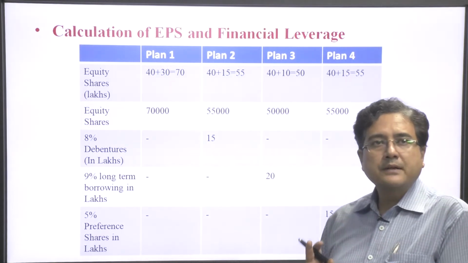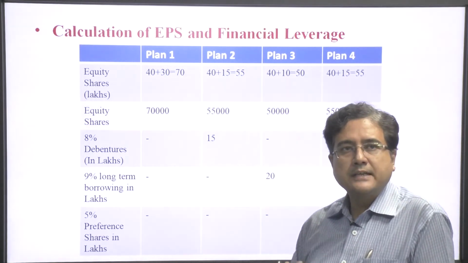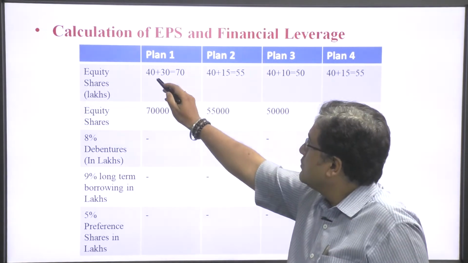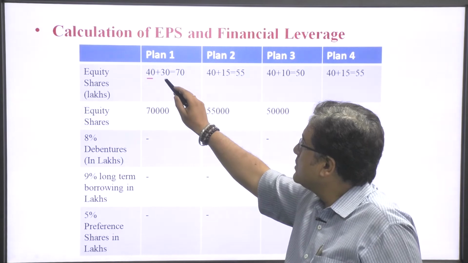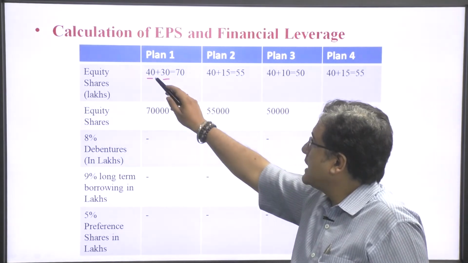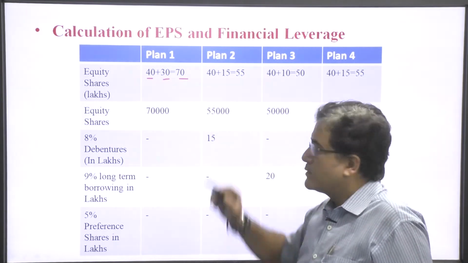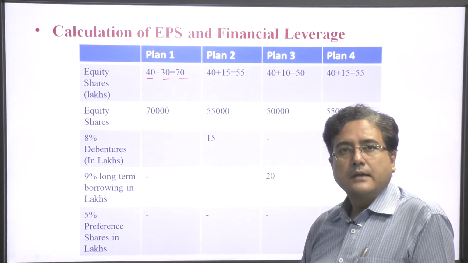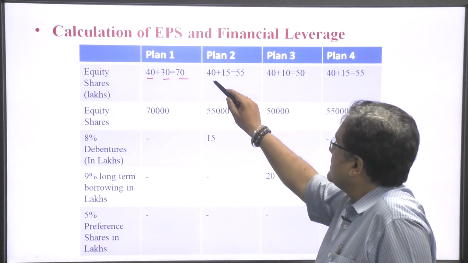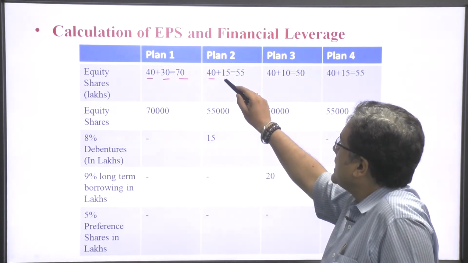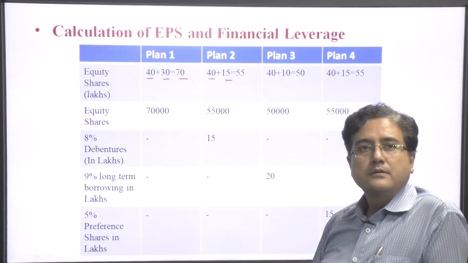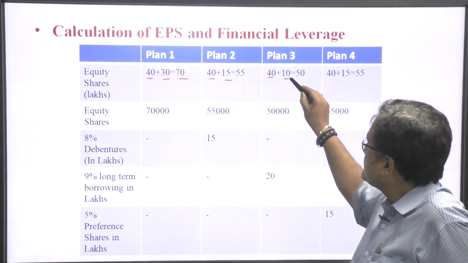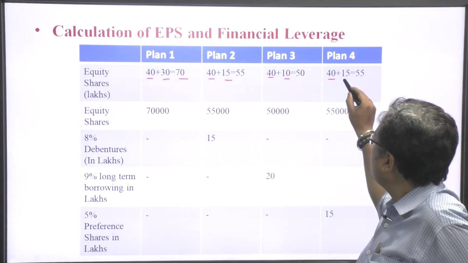Equity share in plan 1: the previous 40 lakhs and new 30 lakhs, so total 70 lakhs. In plan 2, 40 lakhs previous and 15 lakhs new share. Plan 3, 40 and 10, and plan 4, 40 and 15.